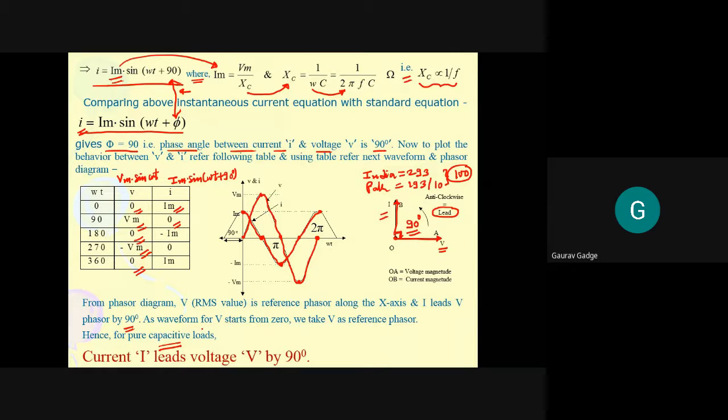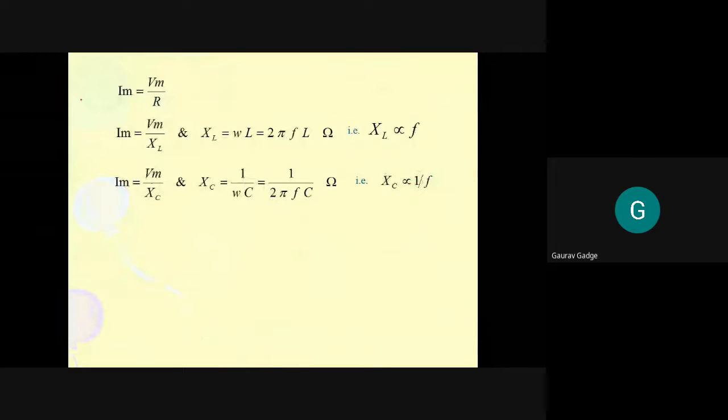Is it clear to all? So please remember, for pure resistance, current and voltage both are in phase. For pure inductor, current lags voltage. For pure capacitor, current leads voltage. Now, what are the Ohm's formulae that we derive? Im is equal to Vm upon R. Im is equal to Vm upon XL. Im is equal to Vm upon XC.